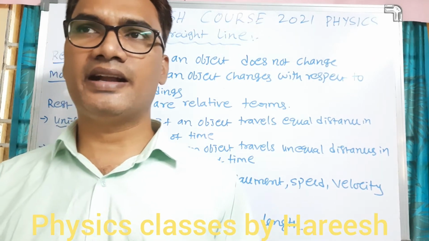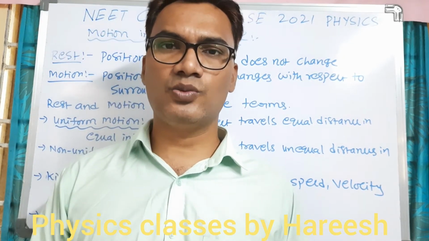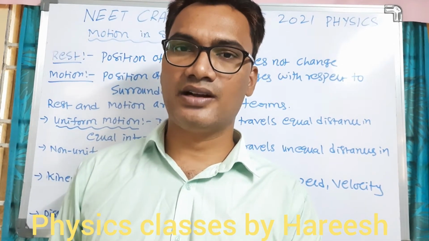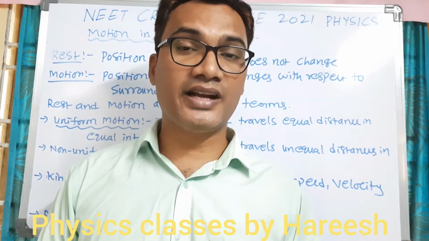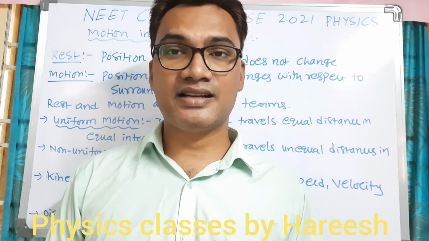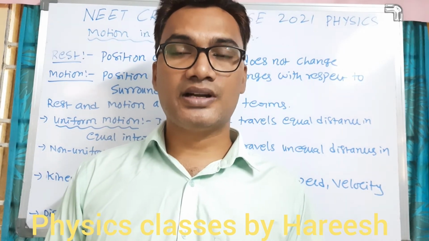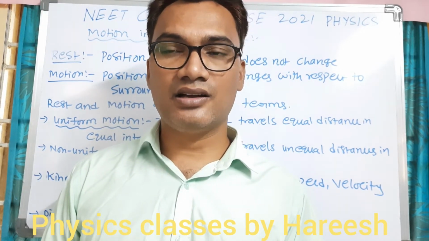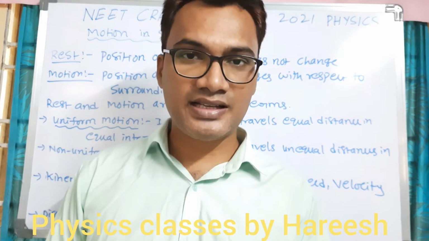It does not have any direction to measure the distance between the 2 points. That is why distance is a scalar quantity. And to get the displacement between the 2 points, we have to follow a particular direction, that is in straight line motion. So displacement has a particular direction, which means displacement is a vector quantity.